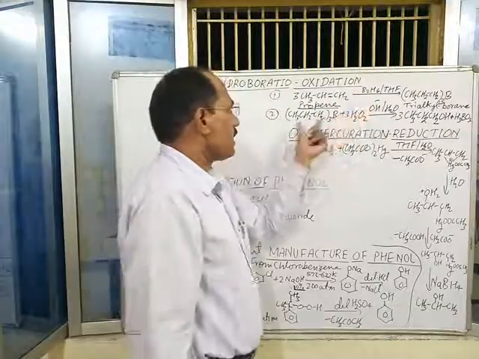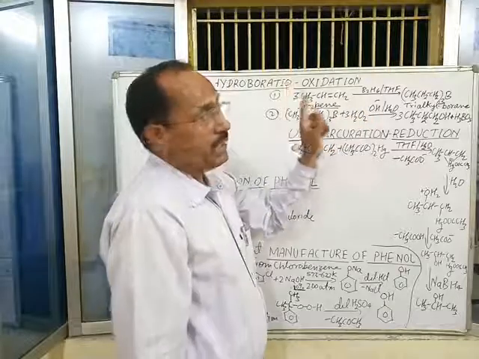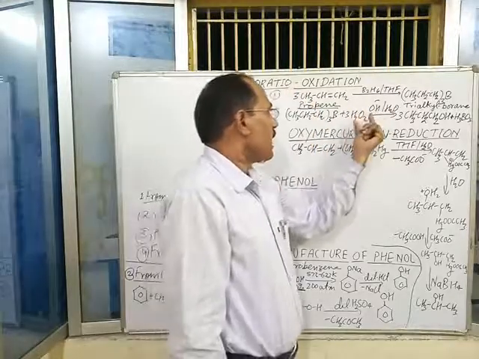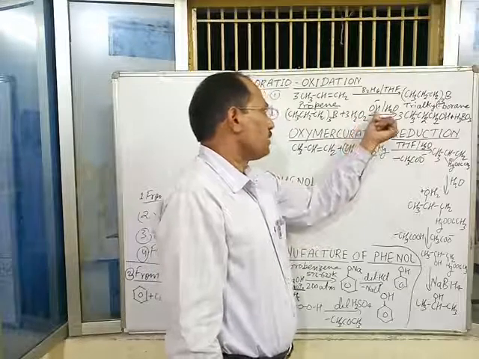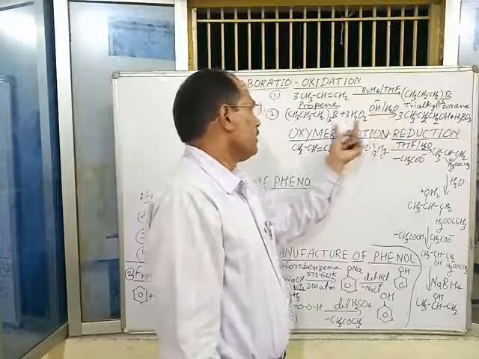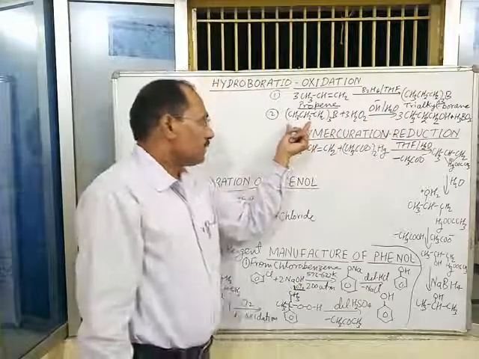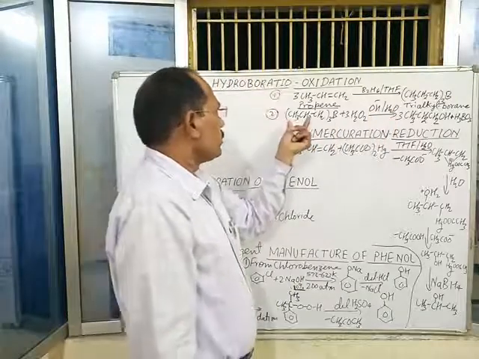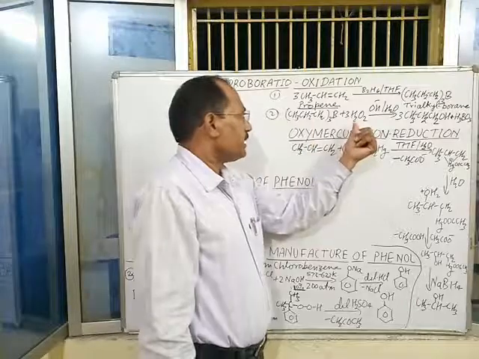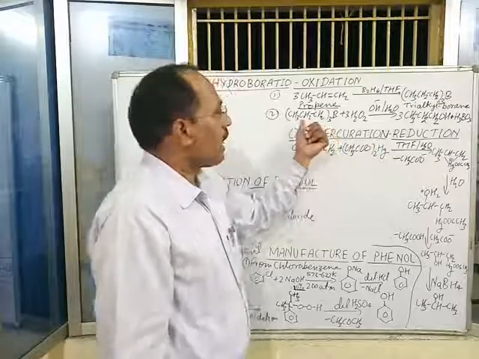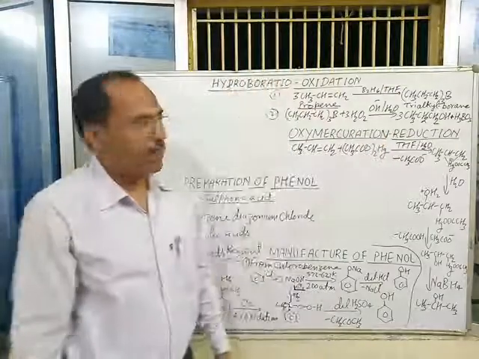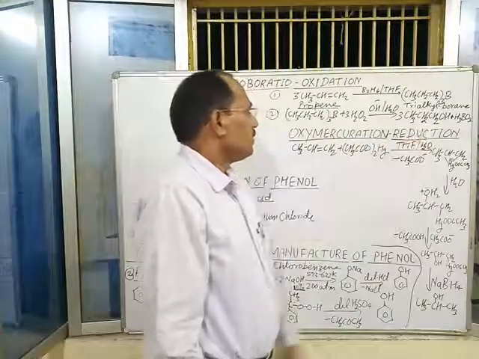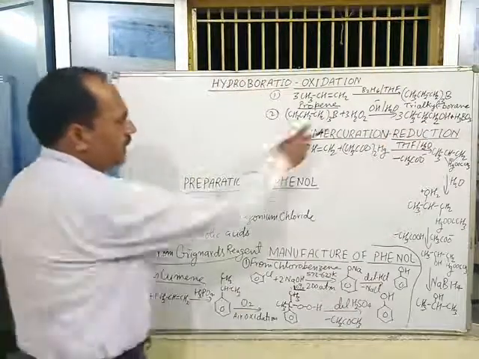Means trialkyl borane is oxidized by alkaline hydrogen peroxide. H2O2 is hydrogen peroxide and OH is the alkali medium. The second step is oxidation of trialkyl borane by alkaline hydrogen peroxide, which gives the corresponding alcohol.